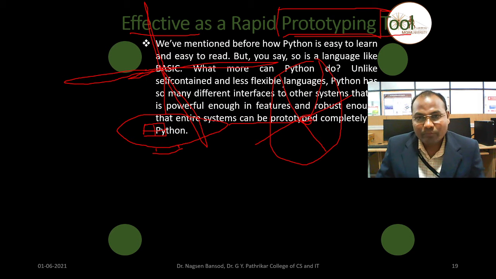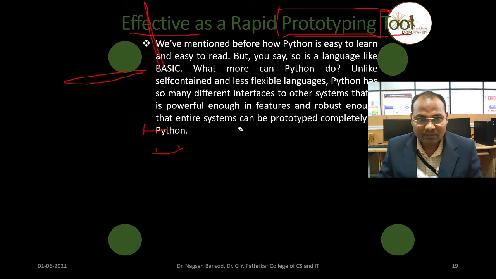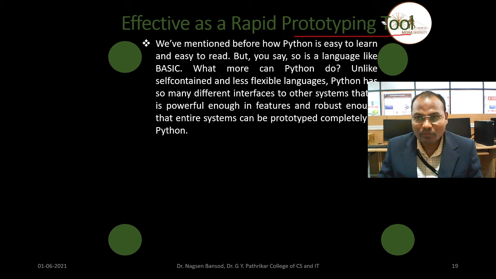We have mentioned before how Python is easy to learn and easy to read, but you say it is a language like basic, so what more can Python do? If I said it is easy to read, easy to run, then those are the basic things. Will it support advanced work? Yes. The answer to this question, what more can Python do? It will do very complex problem solving software.